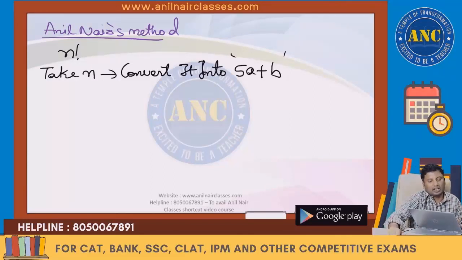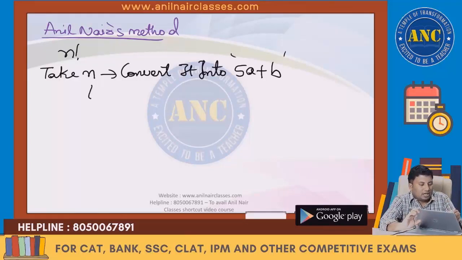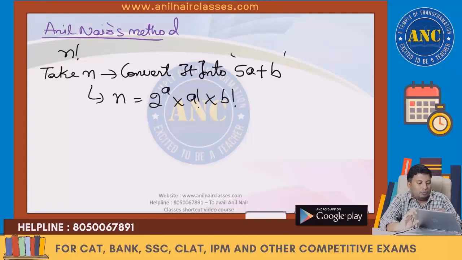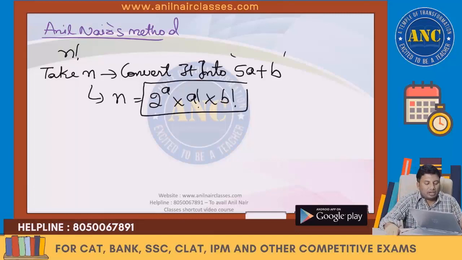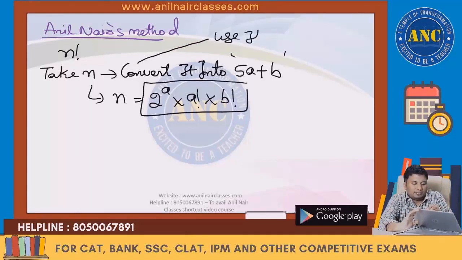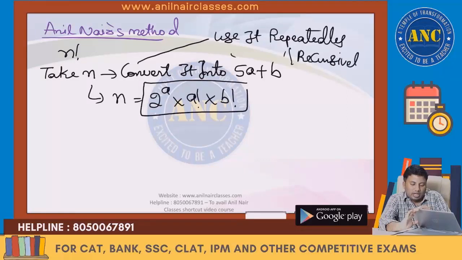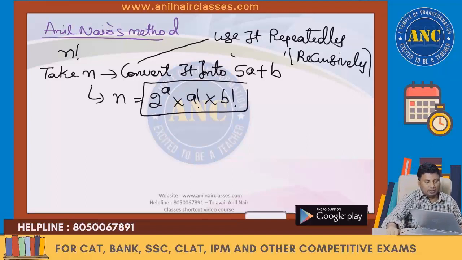Because the number of zeros at the end is formed by the highest power of 5. Write this number as 2 power a into a factorial into b factorial. Use it repeatedly or recursively.